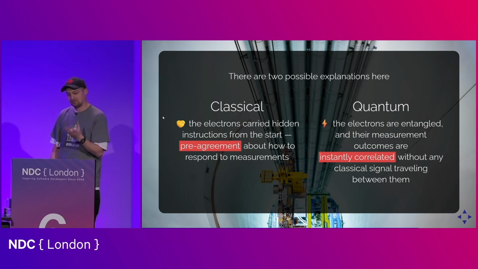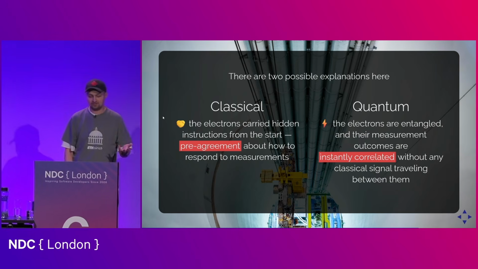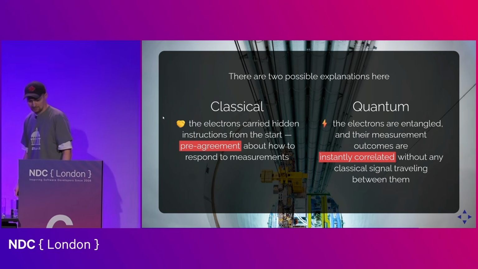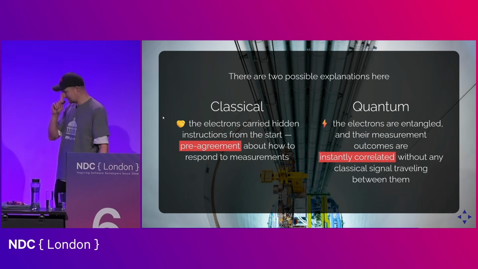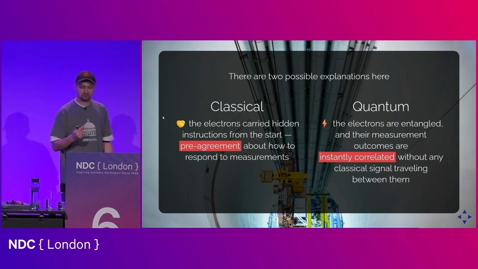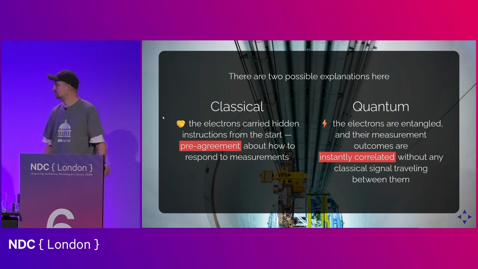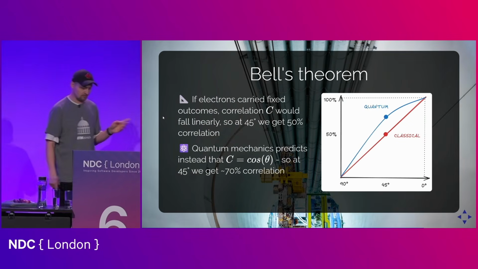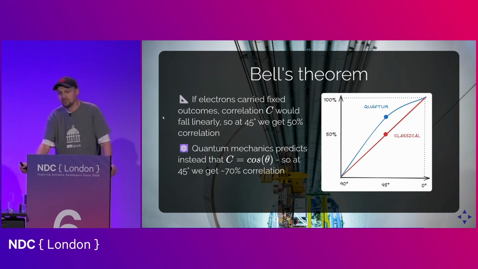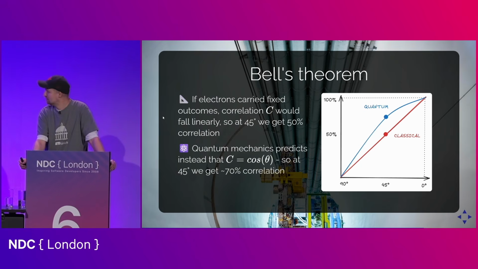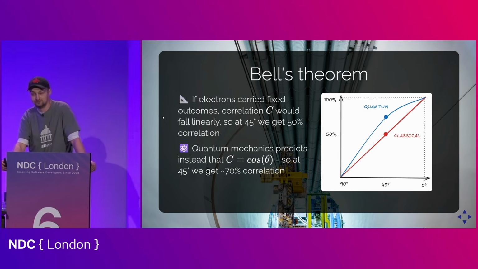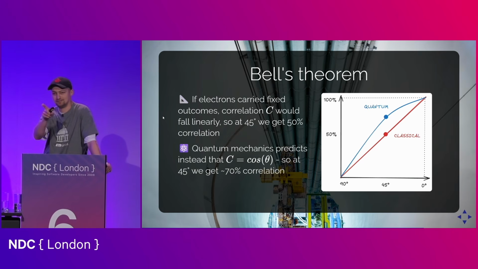The problem is that for a long time, it seemed like this is a purely theoretical argument, because how do you actually prove which of these interpretations is correct? And as it turned out, Einstein was wrong all along, but he didn't live long enough to be proven wrong. In the 1960s, John Bell, a brilliant physicist, was working at the time at CERN in Geneva, in Switzerland. But originally, he came from the greatest city known to Western civilization, which is Belfast.